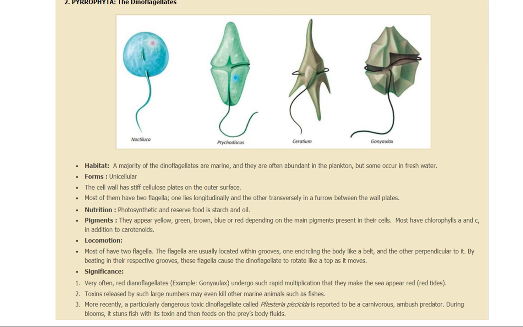Okay, now next is Pyrophyta, that is the dinoflagellates. The next group is Pyrophyta, which includes your dinoflagellates.